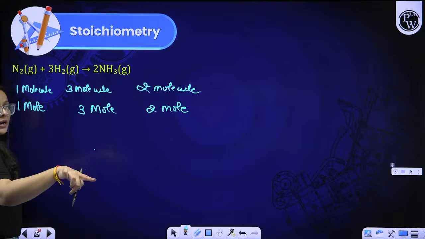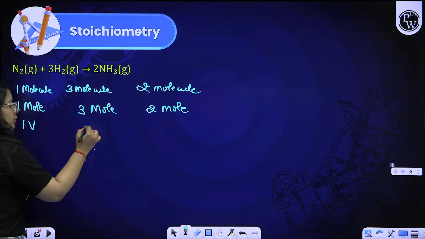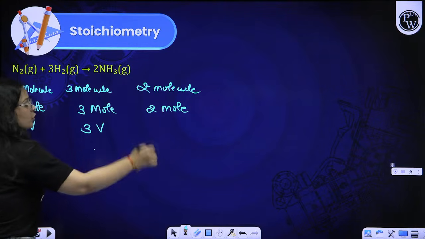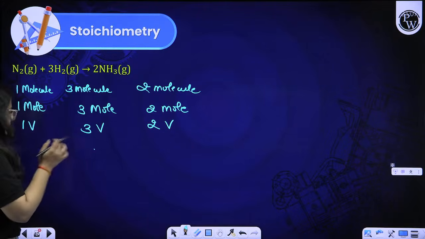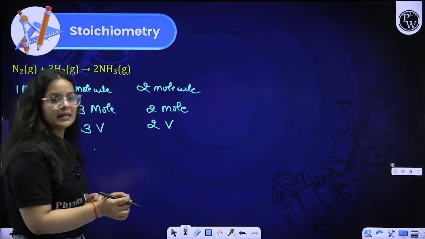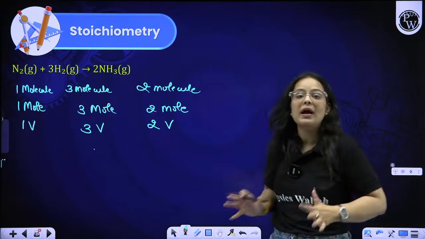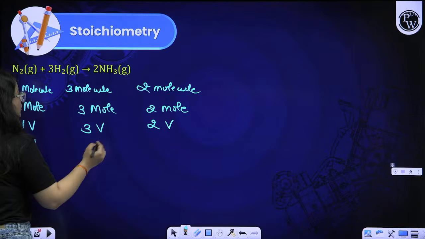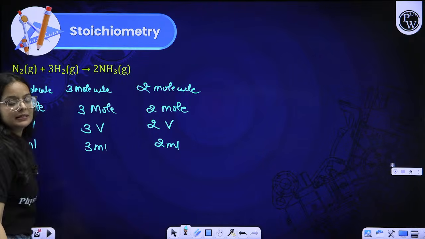I can also write it in terms of volume: 1 volume of N2 reacts with 3 volume of H2 to produce 2 volume of NH3. That means 1 ml of N2 reacts with 3 ml of H2 to produce 2 ml of NH3.